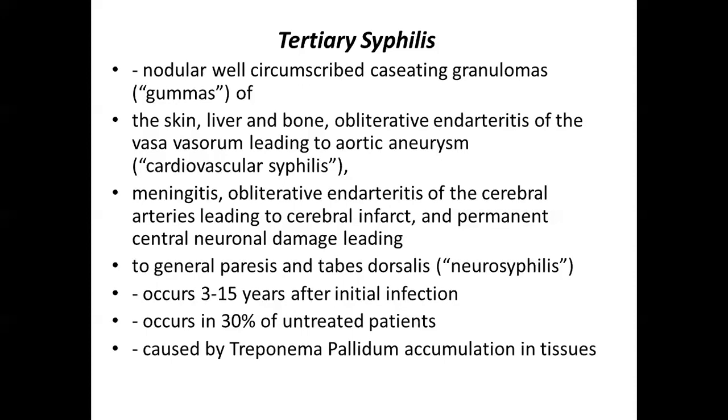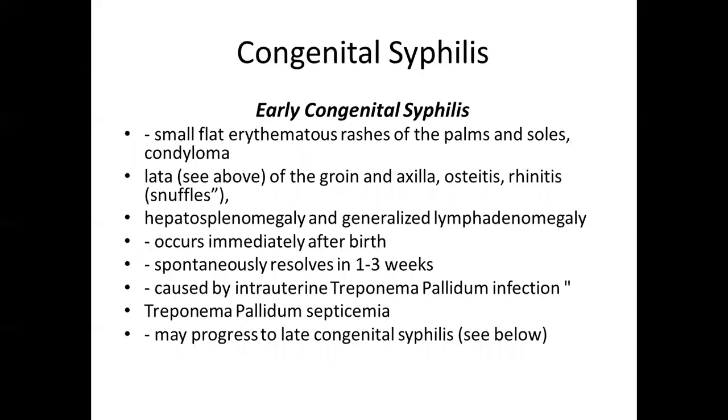Then meningitis, and obliterative endarteritis of the cerebral arteries leading to cerebral infarct and permanent central neural damage, leading to general paresis and tabes dorsalis, that is neurosyphilis. It occurs 3 to 15 years after initial infection, in 30% of untreated patients, caused by Treponema pallidum accumulation in tissues. So this is about primary, secondary, and tertiary syphilis.